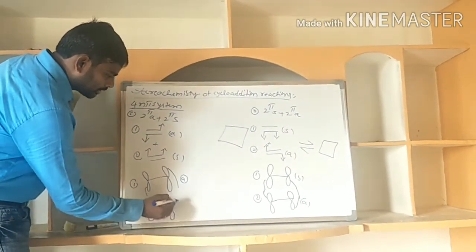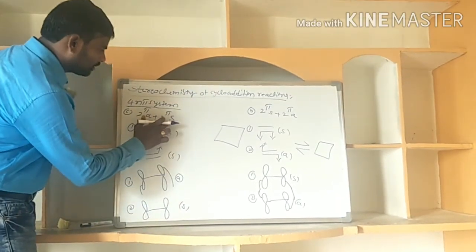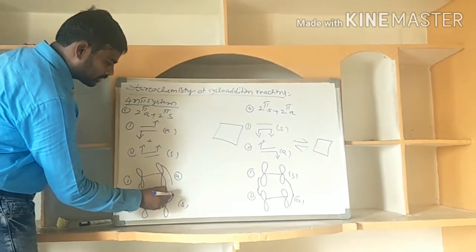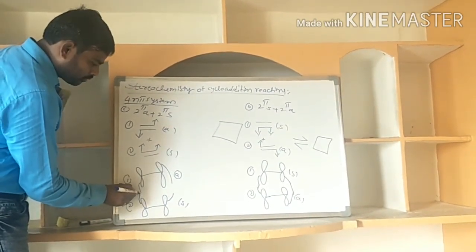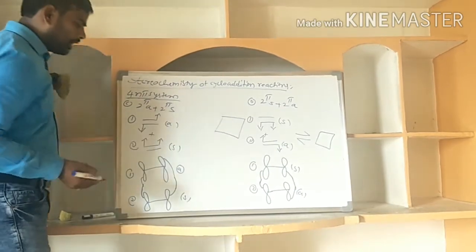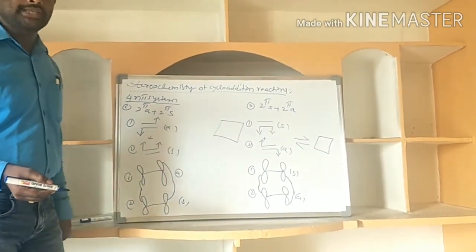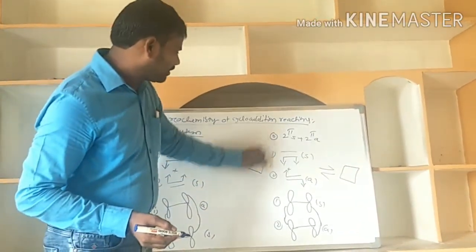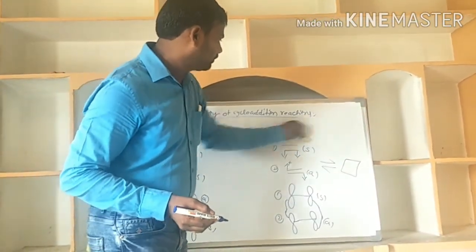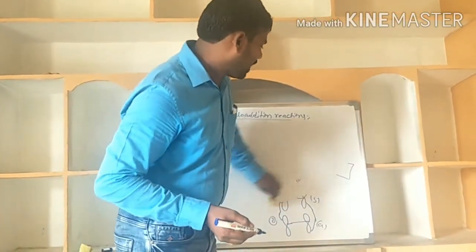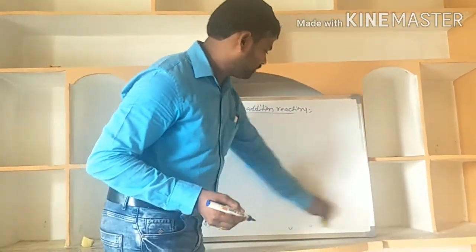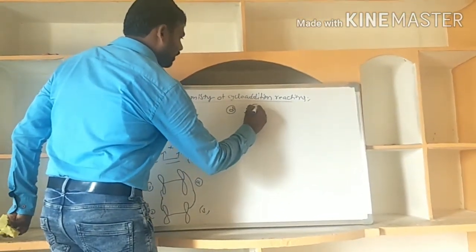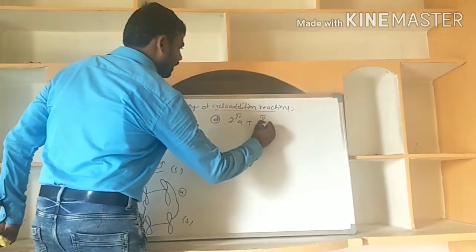And here, the second partner is what? In andra supra addition, the second partner is supra. Supra means on the same phases it develops the bonds. Now I am joining these two. This is the andra supra. The product is the same: cyclobutane is the product. The next, the fourth type of addition, is andra addition. The fourth, D: 2 pi andra plus 2 pi andra.